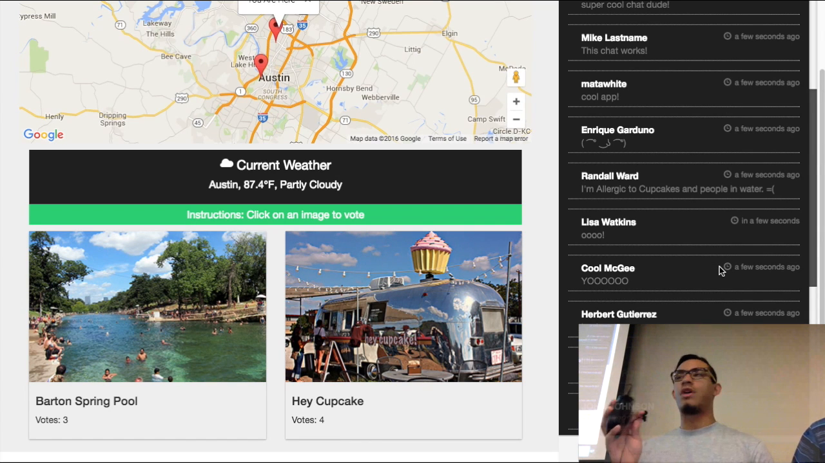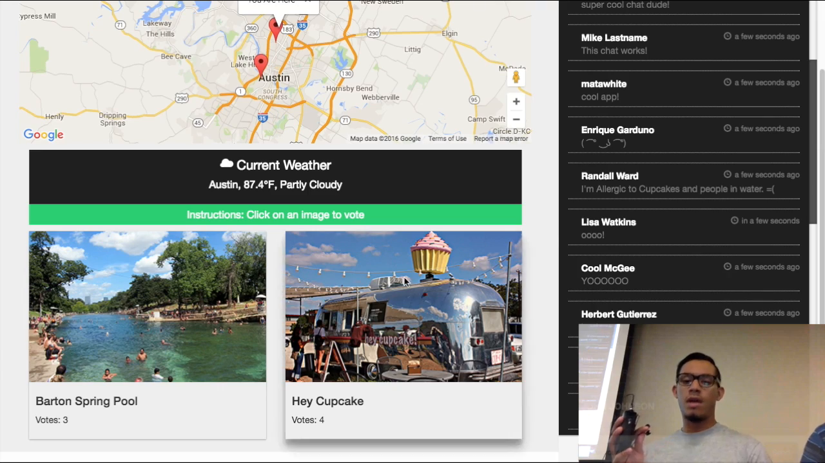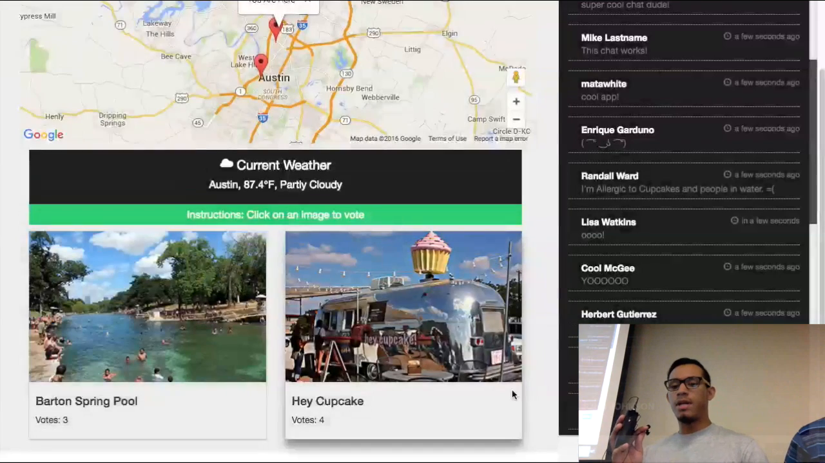Also, when it came to user authentication, it's based on name. So if I put in Herbert Gutierrez in all caps versus how I typed it earlier, that's going to be a different user. So you can technically cast 2 votes. I'm also trying to work on how I want to authenticate my user so it's more unique, rather than anybody being able to keep casting votes. But yeah, that's the big general idea of our app.